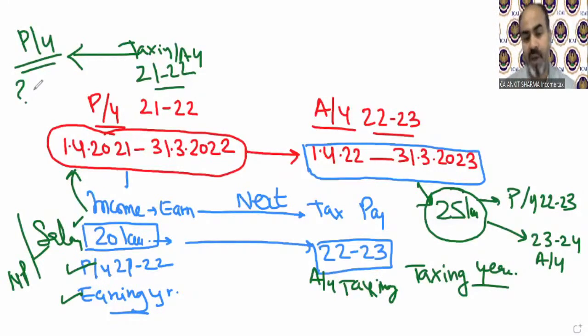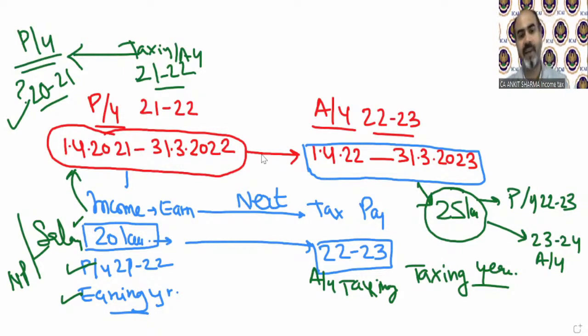So of course, in 21-22, we are going to pay tax on previous year 20-21. Brilliant. Amazing. You are more intelligent than Einstein. Okay. So let's move on to the notes.